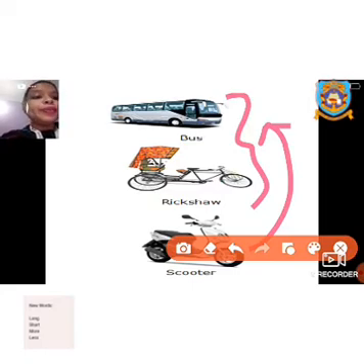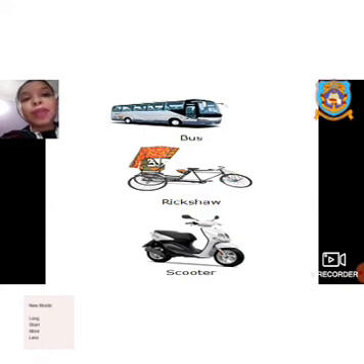Now, depending on the speed of these vehicles, the bus will take less time to travel. It will carry people from one place to another and reach in a very short span of time. The scooter is the medium one. It cannot go long distances, but it can go a longer distance than a rickshaw. A rickshaw takes much more time, so it is used for traveling very short distances.